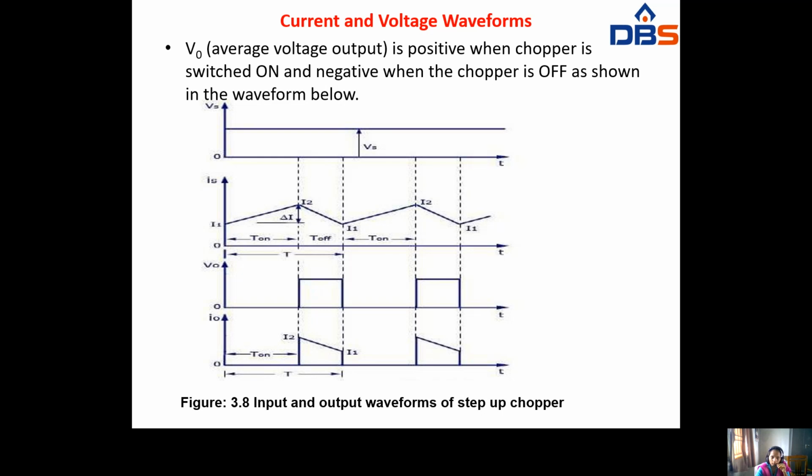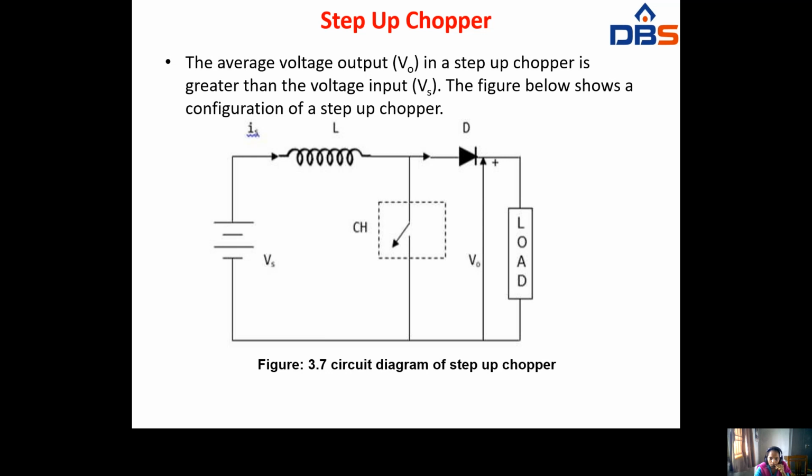Here output voltage. So when the chopper is off, when DC supply is given at first, the current will be flowing from inductor to diode, load and Vs. So here chopper will be open. When chopper will be on, the current will be flowing through the inductance, chopper, load, diode. Here inductance, diode, load and chopper.